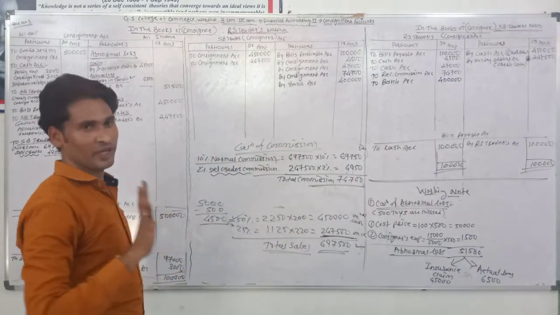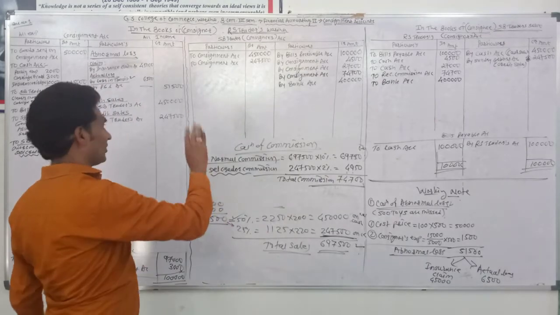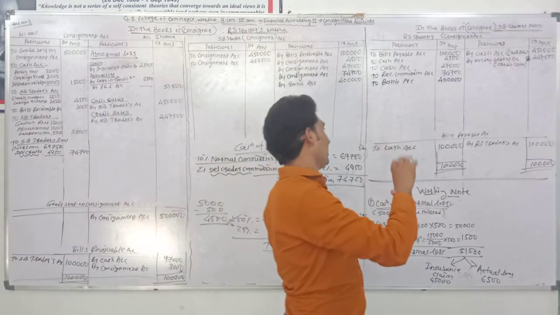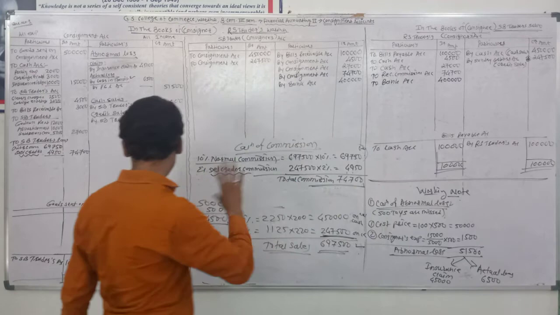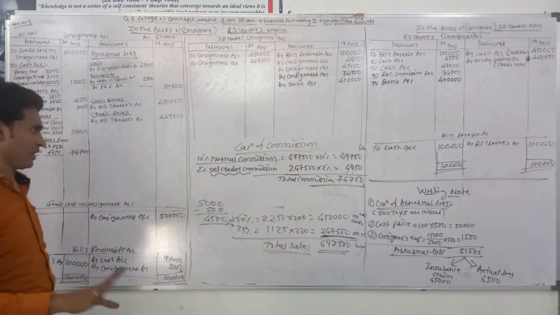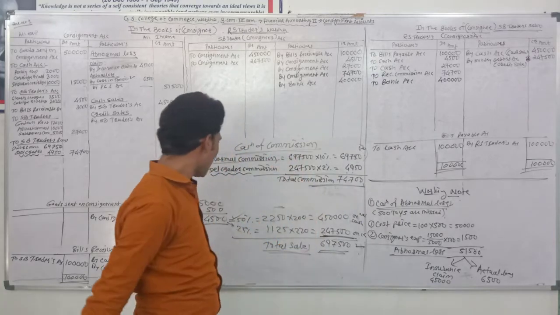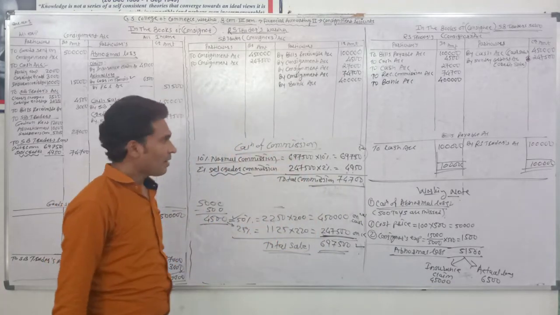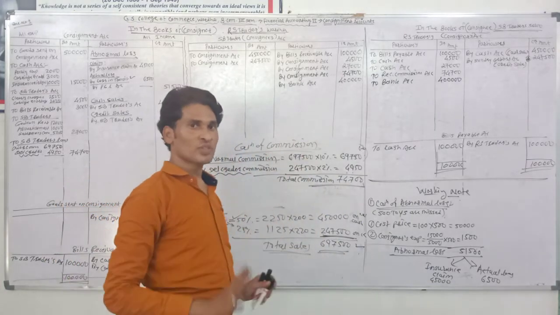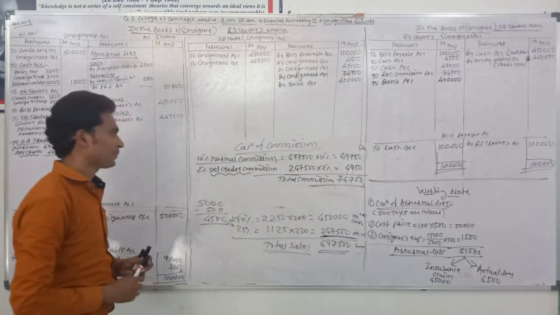Okay, all the transactions we have done. The goods are sent by the consignor and the amount is paid by the consignee to the consignor. We have calculated the commission. We have also calculated the abnormal loss, and calculated the amount of sales. But just now the last process we are doing.